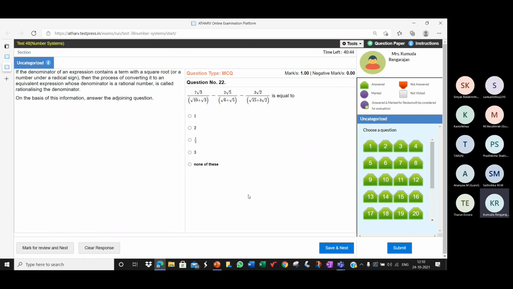And the last one also, we got minus root 30 plus 6. There's a minus outside. Step 2 is minus step 2 minus step 3, so the signs will change. The answer is just 1.